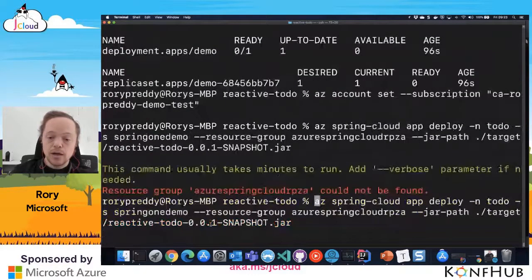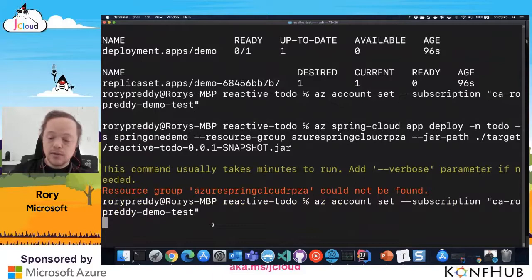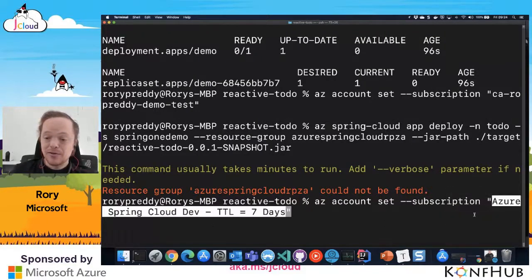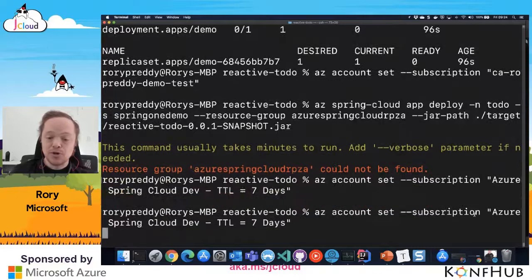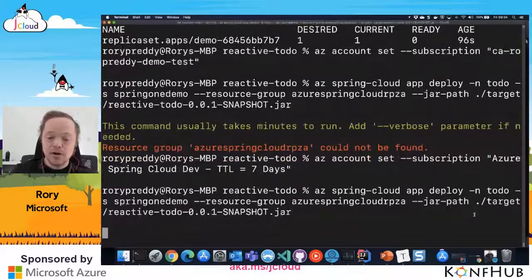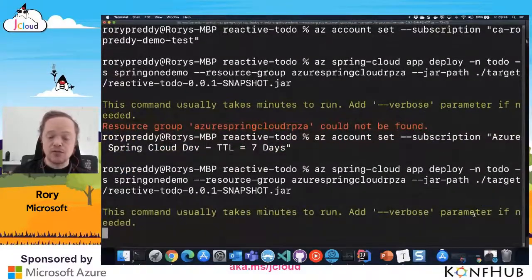And I'm going to set my subscription. This is also a nice way to show you how many subscriptions advocates have. Let's go set that. Okay, got my subscription, and now I'm going to do the same command there. And now it's going to take a few minutes to run.